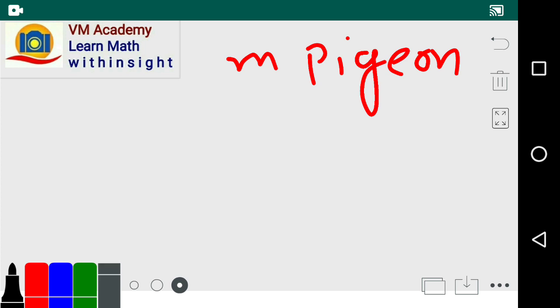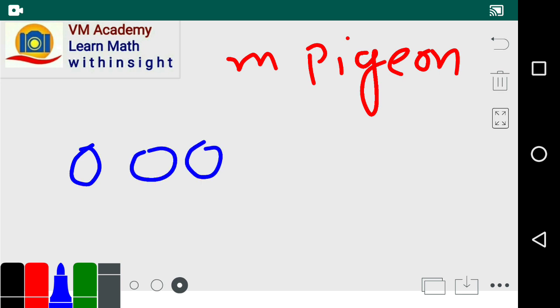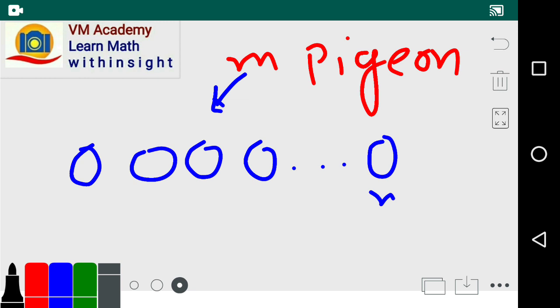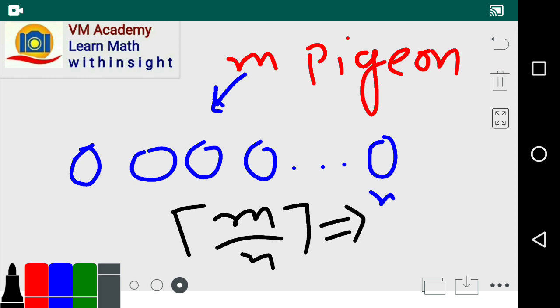So if there are m pigeons and n pigeonholes, and m pigeons are placed into n pigeonholes, then at least one of the pigeonholes contains the ceiling of m divided by n, and this means the least integer greater than or equal to m by n.